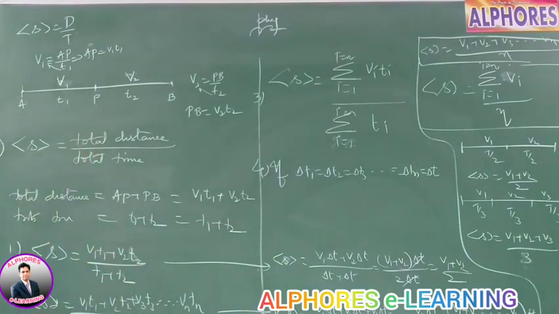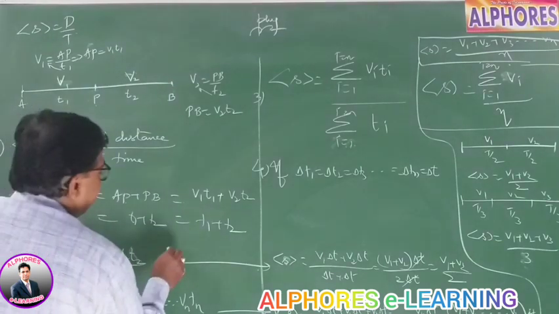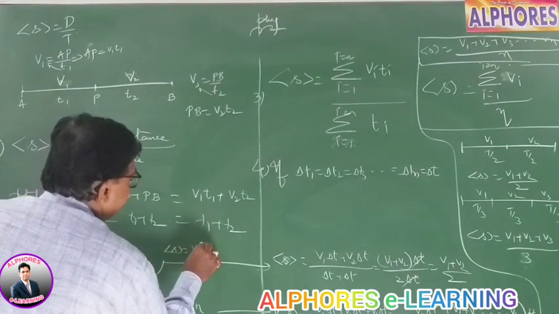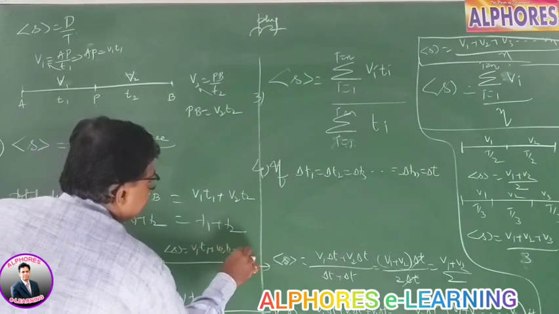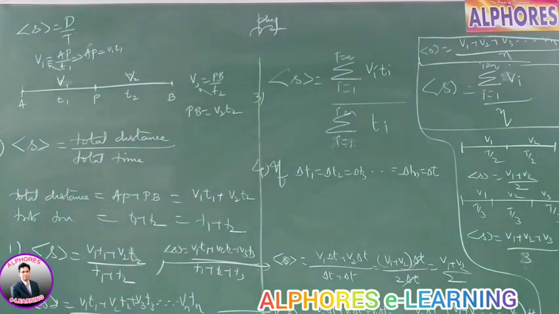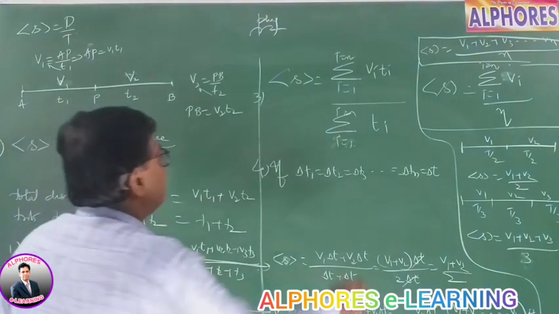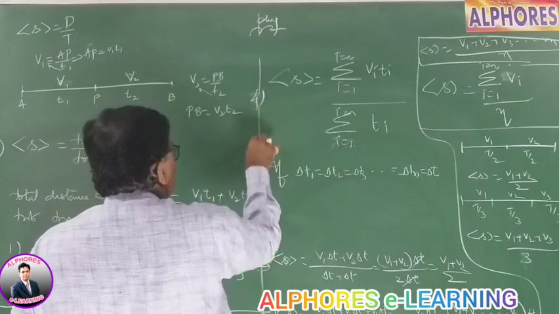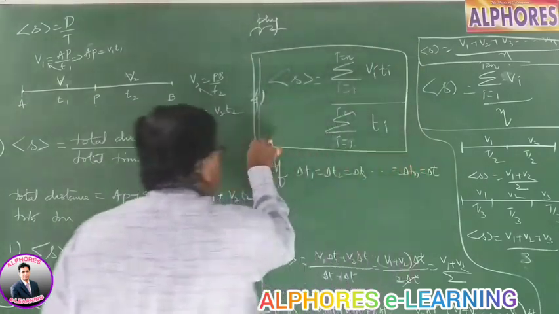Had there been three intervals, then the average velocity would have been v1 t1 plus v2 t2 plus v3 t3 by t1 plus t2 plus t3. If there are n intervals, then v1 t1 plus v2 t2 dot dot dot vn tn by t1 plus t2 dot dot dot tn. This is the first case, this is the second, this is the third, and this is n intervals. This is the general formula for all such cases.